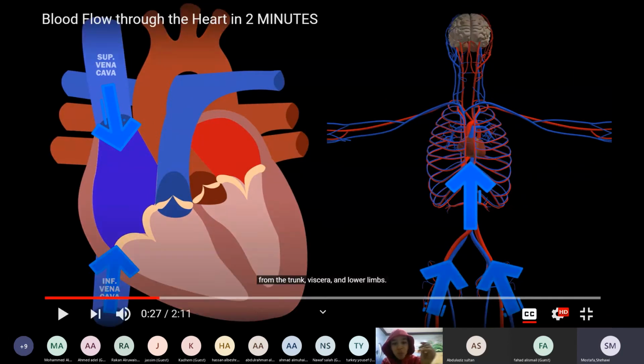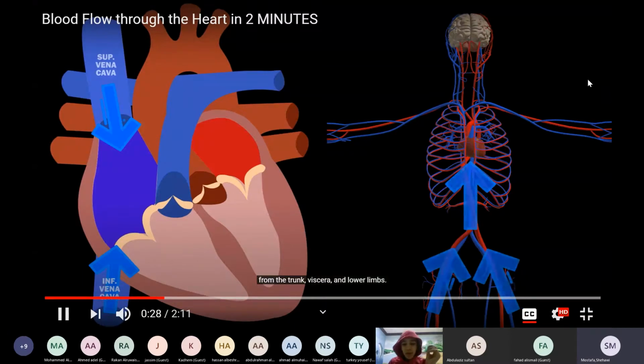I want you to notice one thing when you listen to this: the two processes of pumping blood, the blue and red, as you see here, happen at the same time, simultaneously. Okay, not one after one. They happen at the same time. You see, when the heart relaxes, the blood enters the atrium. When it contracts, the blood leaves the ventricles. And this happens at the same time, all the time.